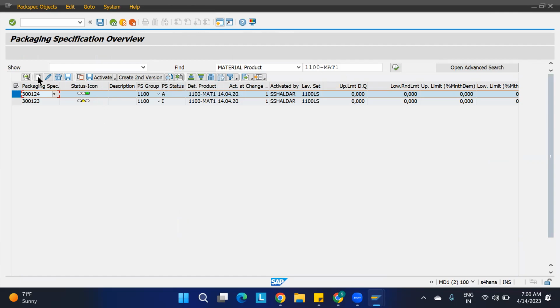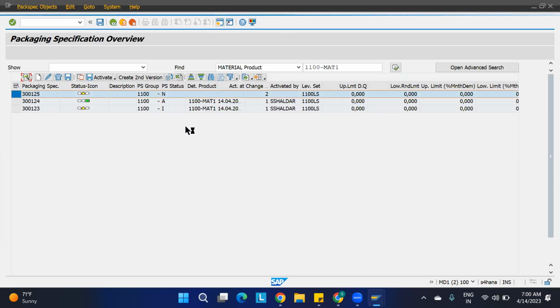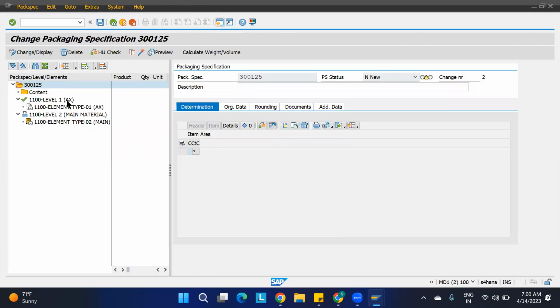Not an issue. So I was about to ask this question. In this pack specification overview, how many levels will we be able to create? Right now we have created two sequences, one for VAS and one for other activities, right? Other activities, work center. Can you ask it once again? So we have created three levels over here? Two levels? No, level 1 and level 2 like that. Not over here.